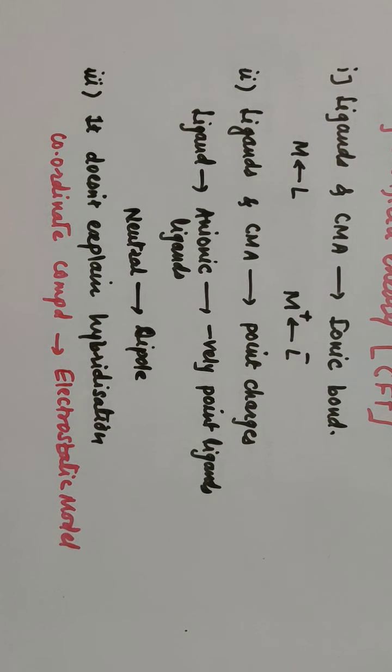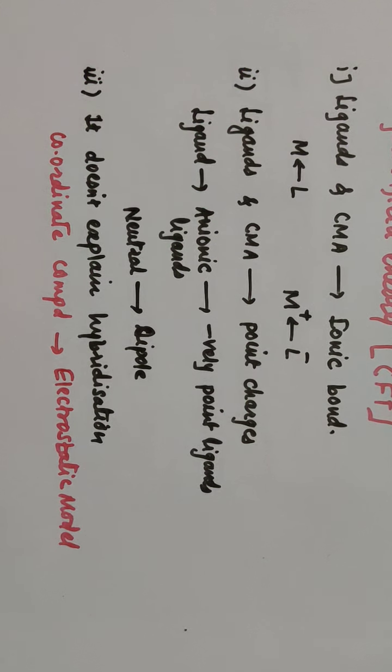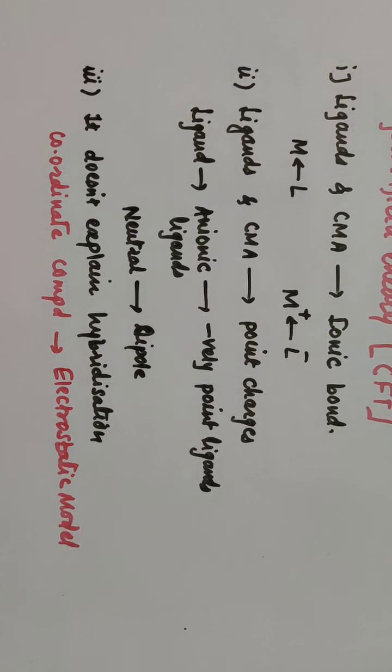The ligand donates a pair of electrons, so it acquires negative charge while the central metal atom acquires positive charge. Wherever neutral ligands are there, the neutral ligands act as a dipole compound, where positive and negative charges are present. So these are the main postulates of crystal field theory.